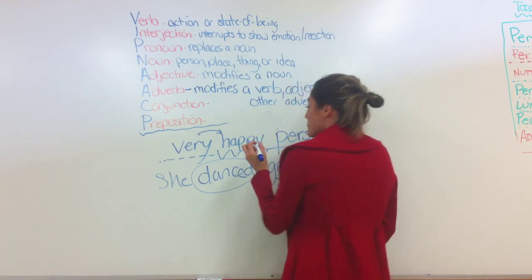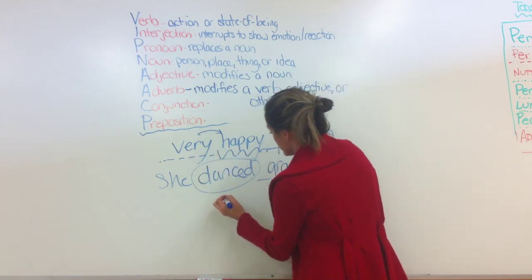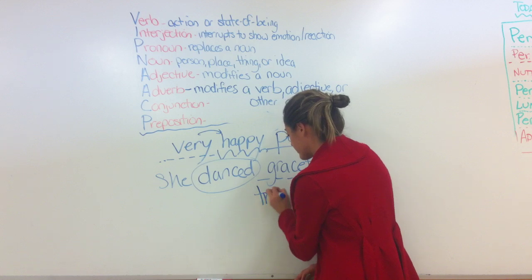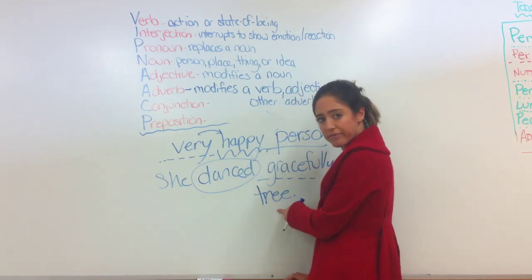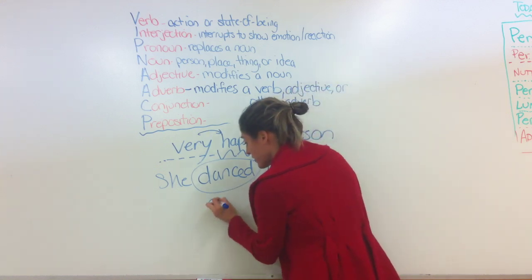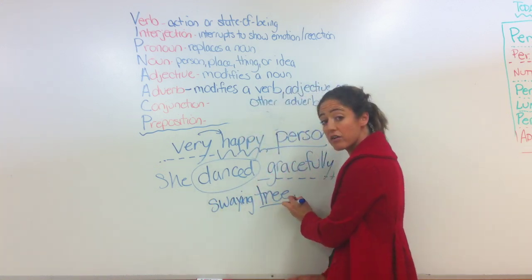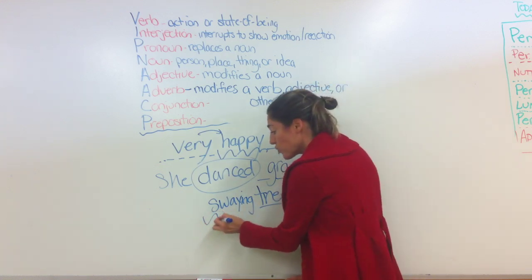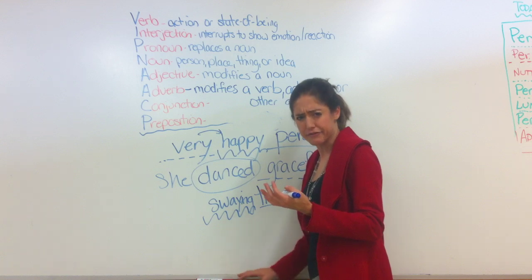There we go. Moving on. You have tree. Write the word tree. That's a noun, okay? What kind of tree? Now I'm going to confuse you. Swaying tree. There's your noun. What kind of noun? A swaying tree. To sway, to move, sounds like it's a verb, right?